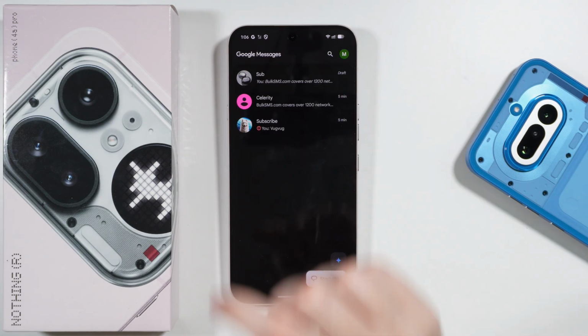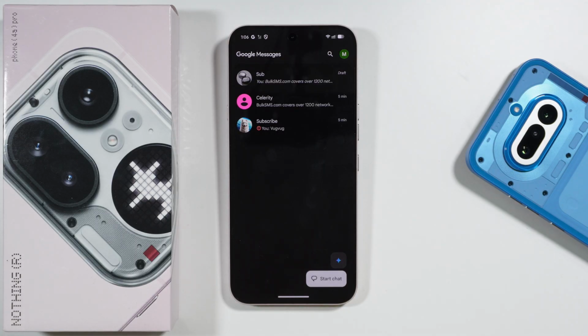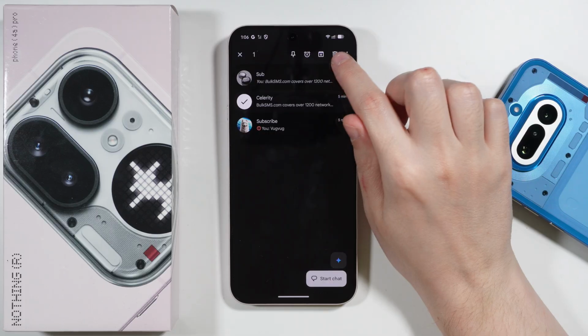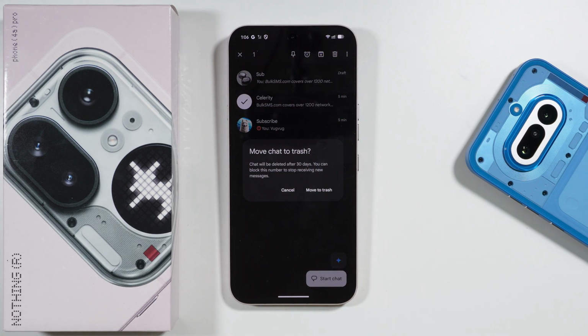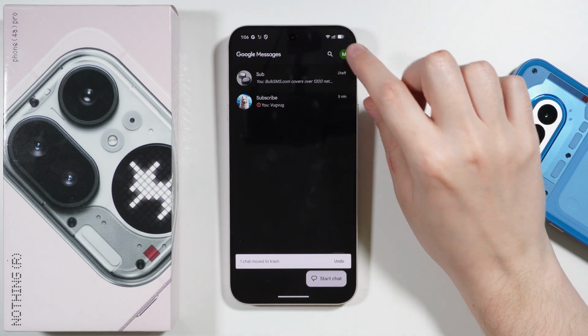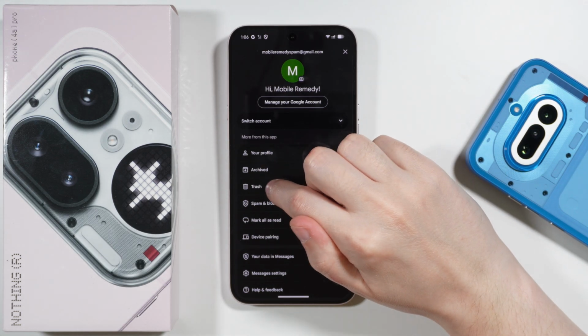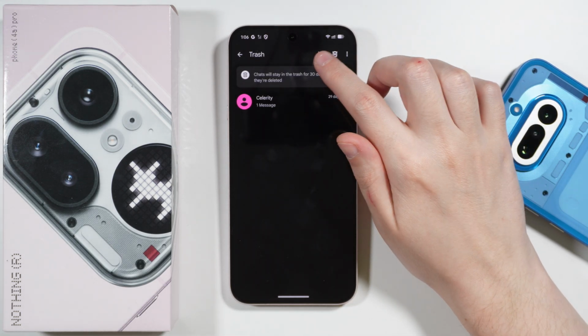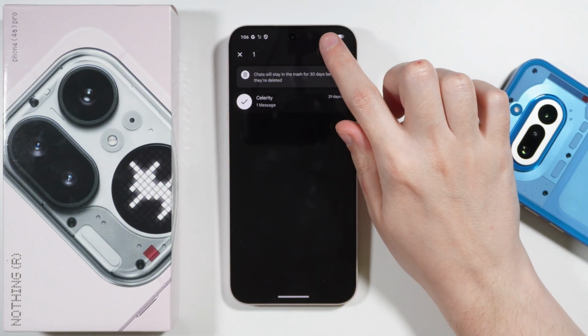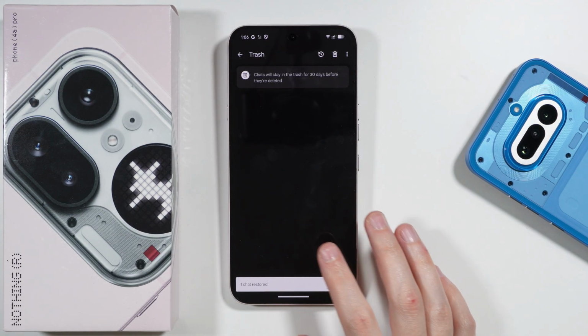But if we try to do the same thing with a whole chat, so if I select this conversation and then I try to remove it, then here we can read that the chat can be moved to trash. So then we have 30 days to recover that deleted chat. So now I'm gonna just move it to trash. There we go. I can tap on my Google profile in the upper right corner, and here we have the trash option. Now we can just select whatever we want to restore, and we can use this icon here, this clock with an arrow in the upper right corner.